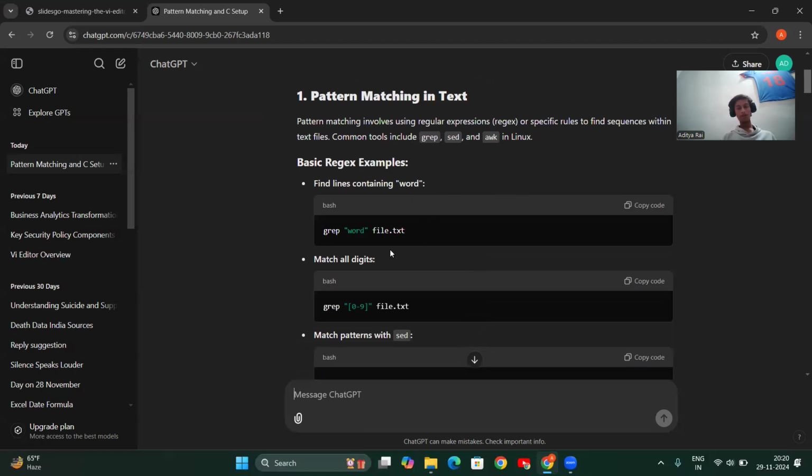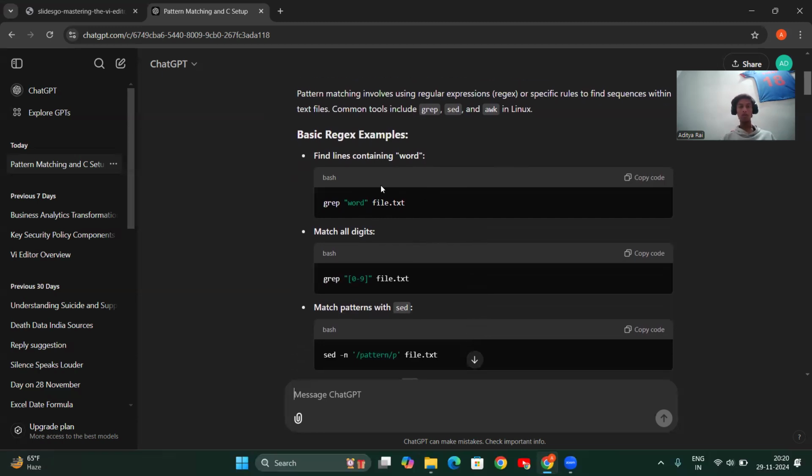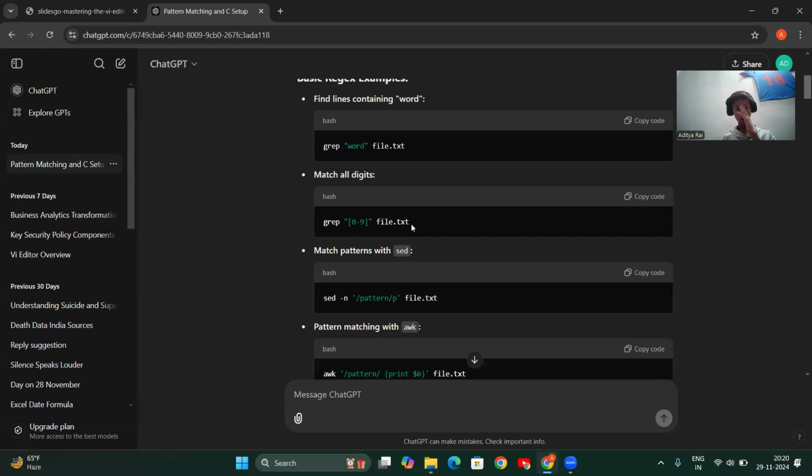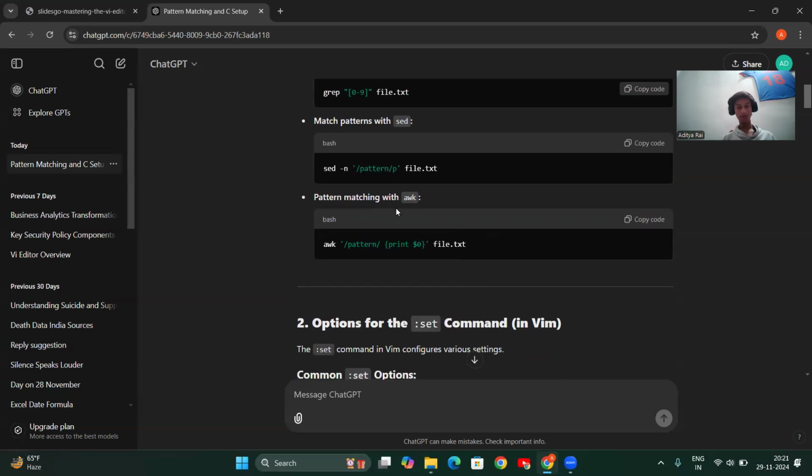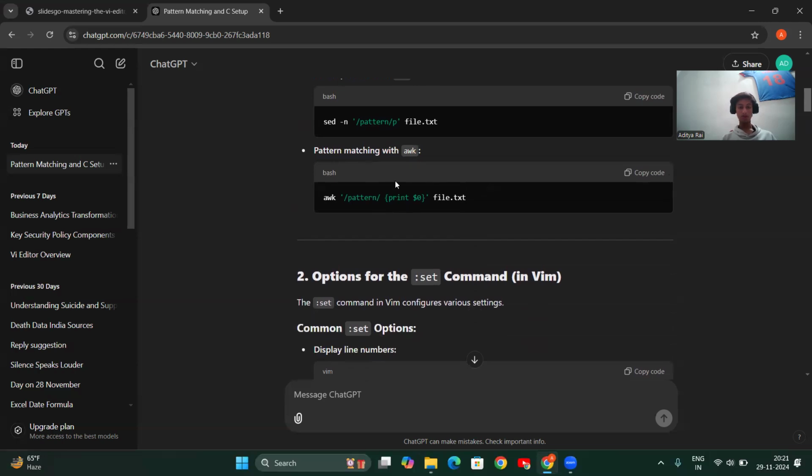Find the line containing a word: grep, then the particular word you want to search for, then file.txt. It will display the lines containing that word. Match all digits: grep command, in double quotes 0 to 9, file.txt. It will give the lines which contain digits 0 to 9. Match the pattern with sed: I haven't studied these two commands.